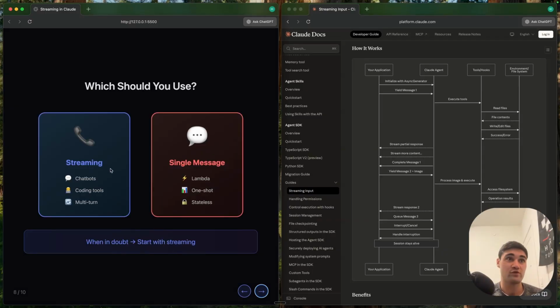So which should you use? Streaming is very good for chatbots, coding tools, things where you're iterating and going back and forth. Whereas single message is one shot. This is if you need it to do one task for you and there's not going to be any iteration, it's just there and back, then single message is fine. And it's still available in the SDK.